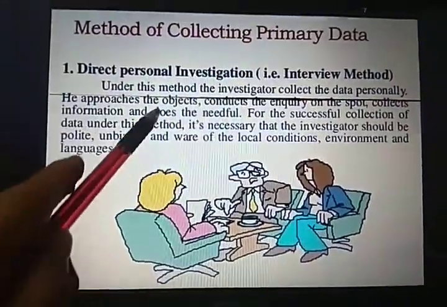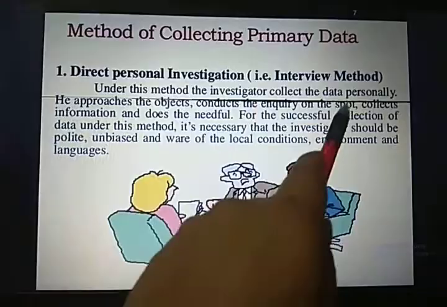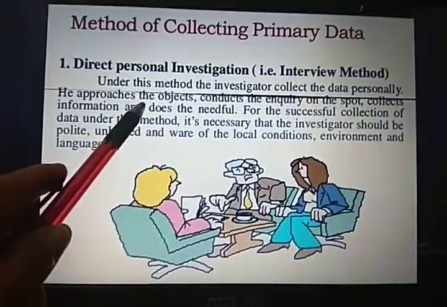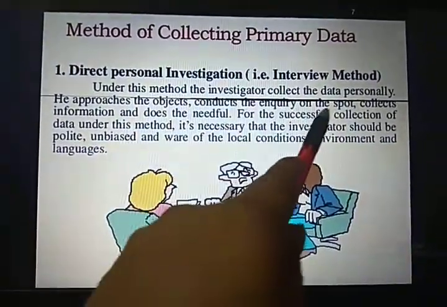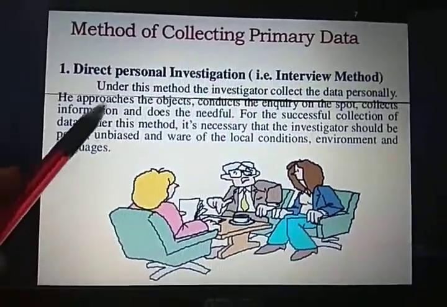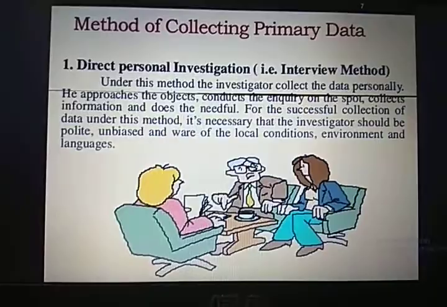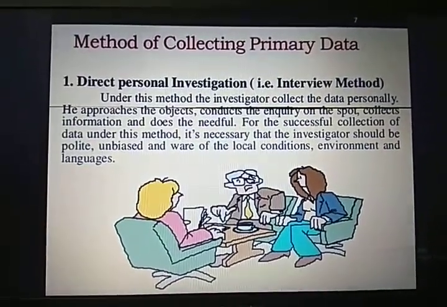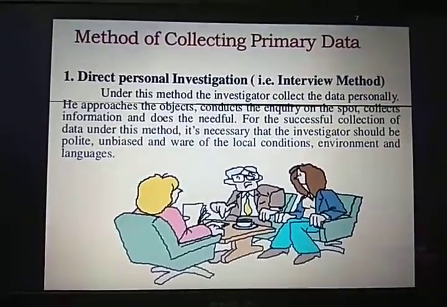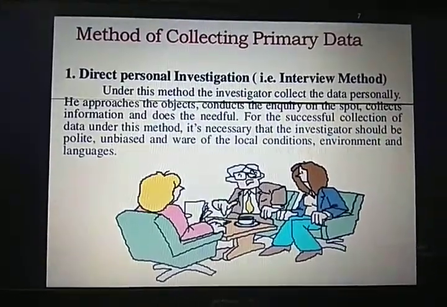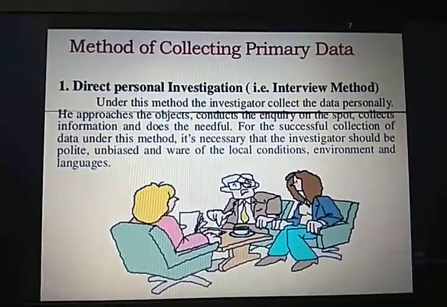Under this method, the investigator collects the data personally. He approaches the subjects, conducts the inquiry on the spot, and collects information. For the successful collection of data under this method, it is necessary that the investigator should be polite, unbiased, and aware of the local conditions, environment, and languages.